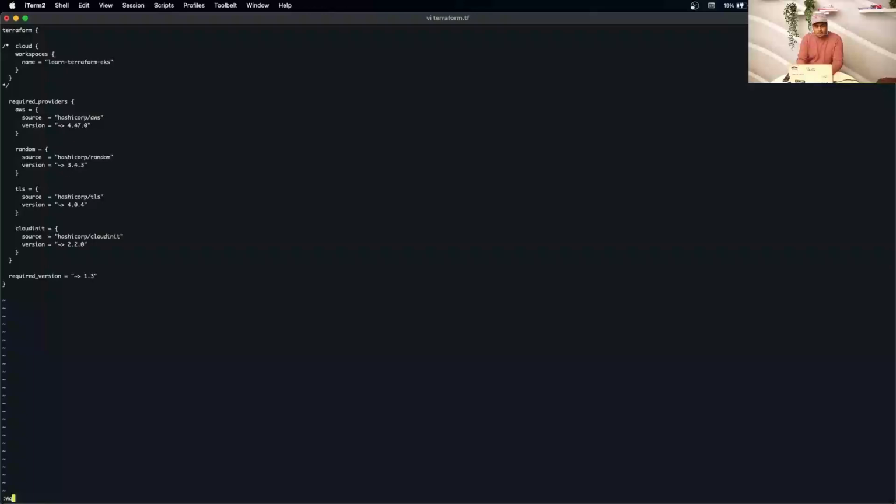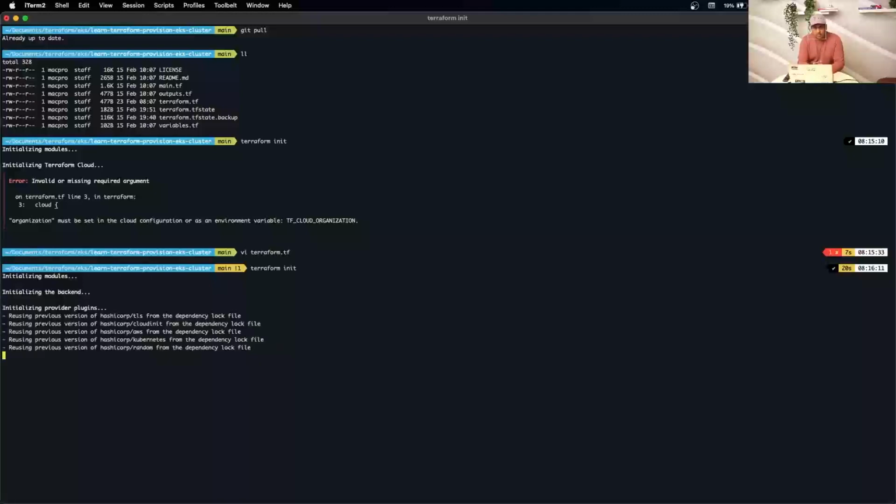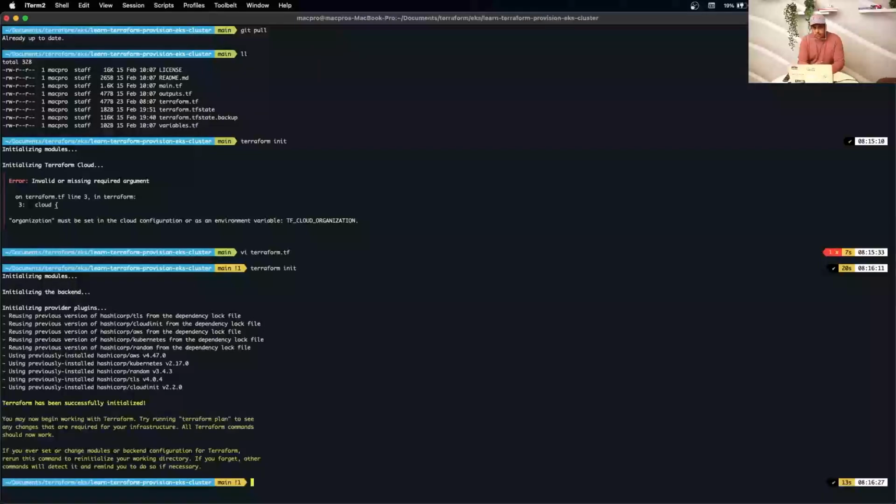So we're going to create that in AWS. Okay, so that should fix that. So let's do an init again, just to make sure all the required modules are downloaded locally. Yeah. So now it's trying to initialize the provider plugins. It's successfully initialized.